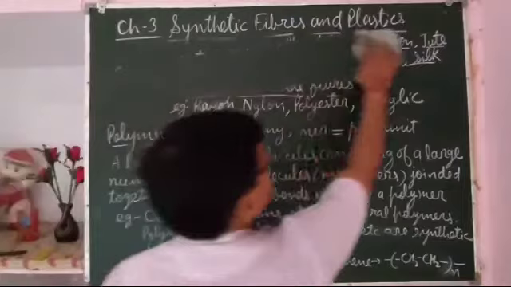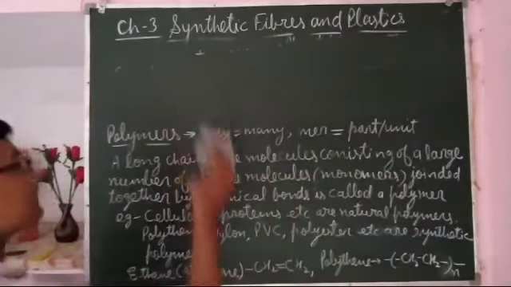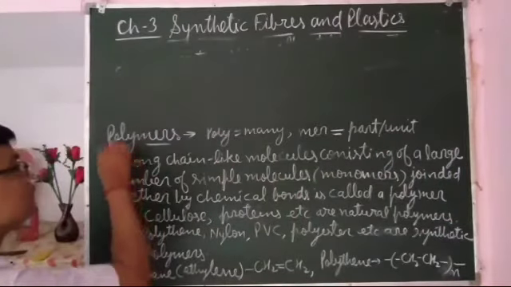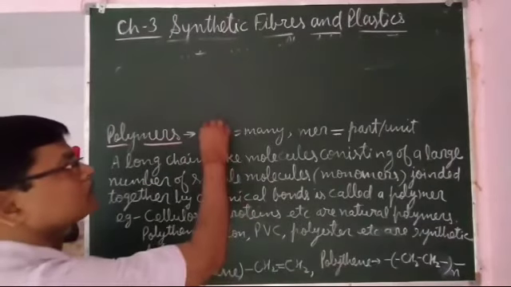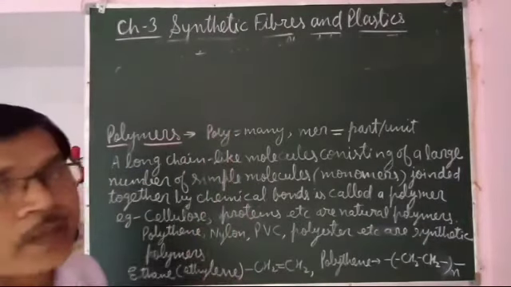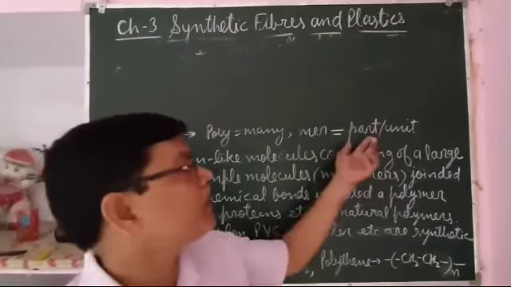Polymers: poly means many, mer means part or unit.